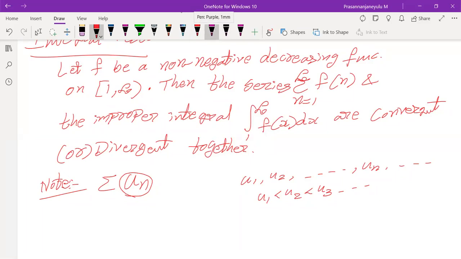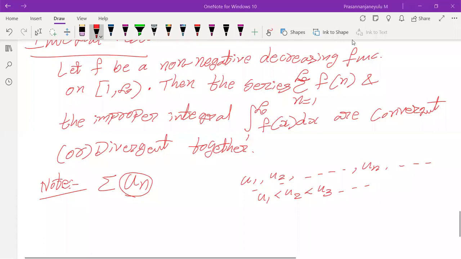And the improper integral. What is the improper integral? N is varying from 1, 2, 3 and so on to infinity. When the limits of the integration are finite, then it is a proper integration. But here one limit is a proper limit and the other limit is an improper limit, that means an undefined value.